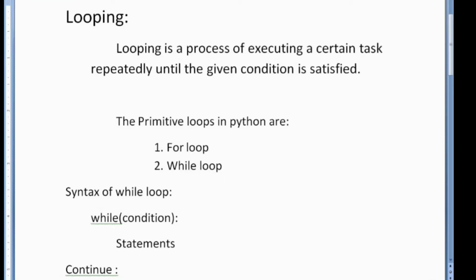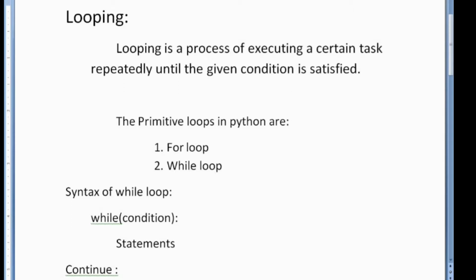In this video, we are going to see about the looping statements in Python. So first, before moving to the concept, we need to know what is meant by loop. Looping is a process of executing a certain task repeatedly until the given condition is satisfied. So this is the definition of loop.